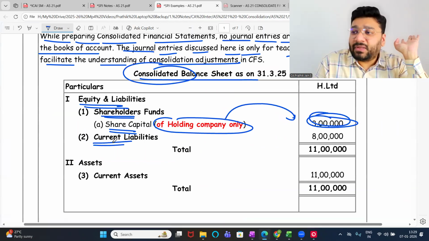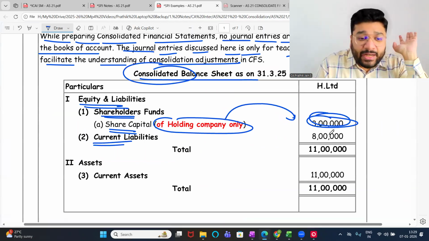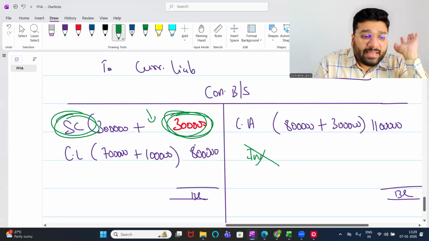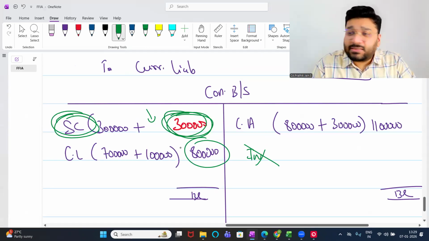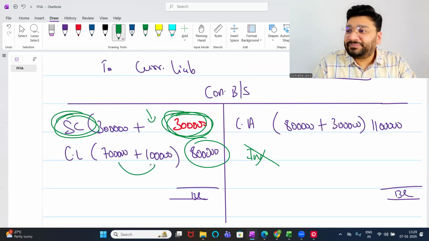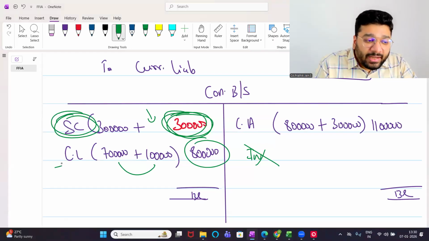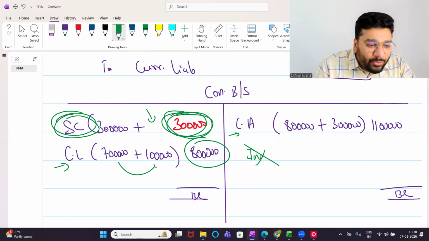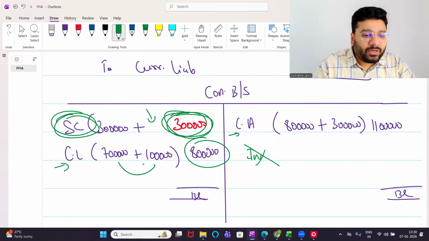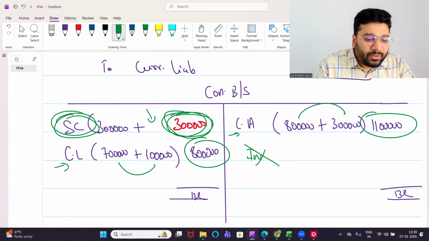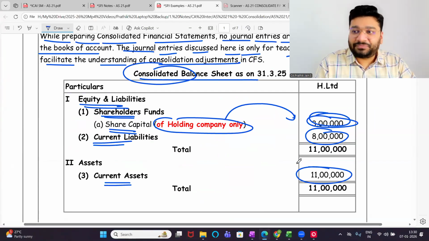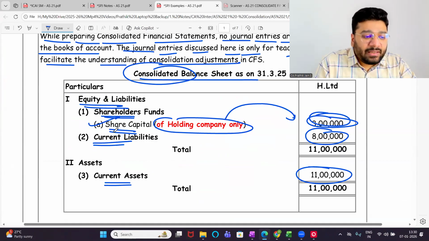Then current liability. I did not give you the breakup of current liability. So the entire 8 lakh, I've taken in the current liabilities. So how do you do it? Just add these. Because of consolidation, was your current liability or current asset touched? No. Got it, not got it? Just add these both, your game is over. Likewise, current asset, add these both, game is over. How much? 11 lakh. Current asset, add both, 11. Share capital, current liability, current asset.